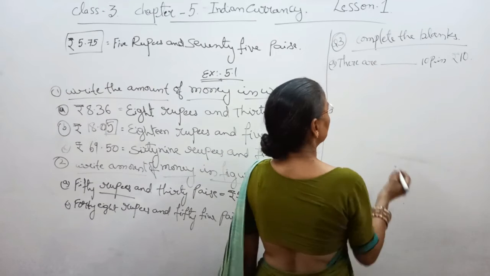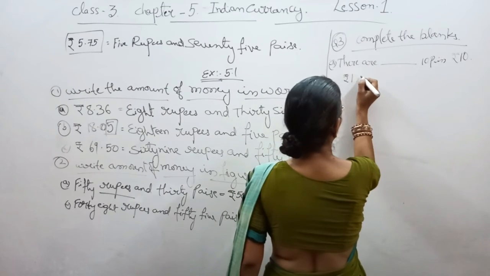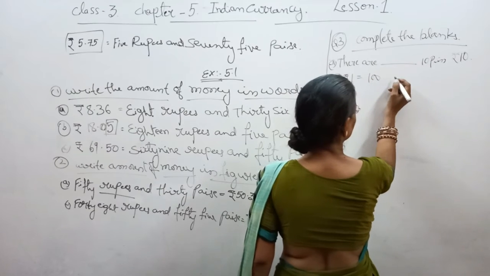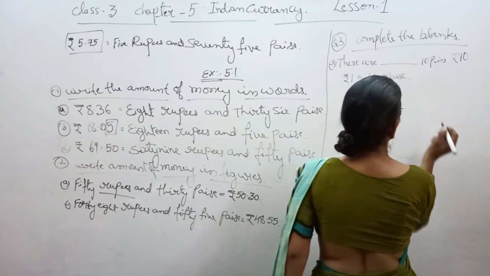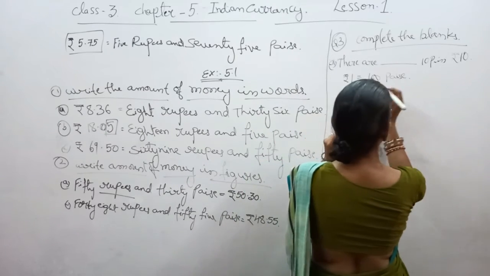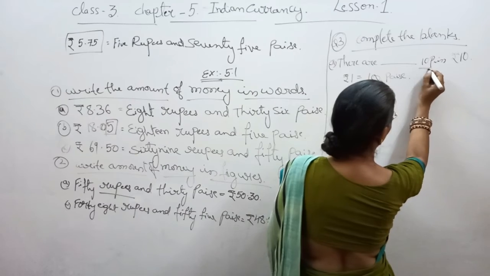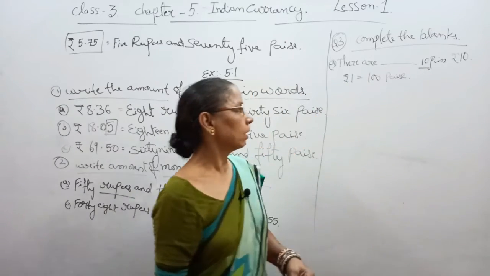It means if 1 rupee equals 100 paise, then how many 10 paise coins are in rupees 10?